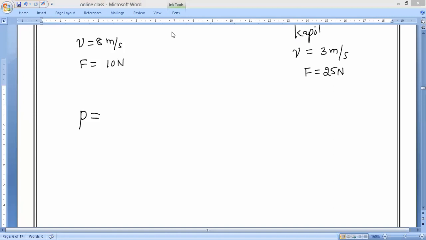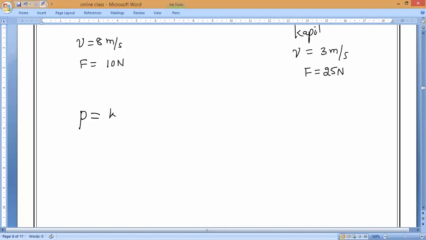Correct? So power P is equal to work done by time. But here they have not given the time. Then what should I do? I want power in the form of force and velocity. Can anybody say? Work done is equal to what? Force into distance. Can I write it, guys?